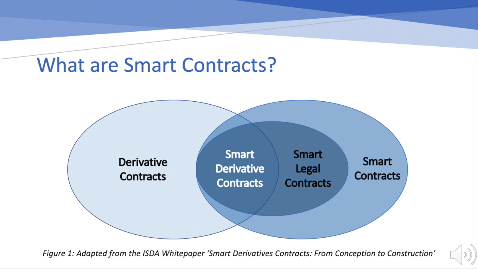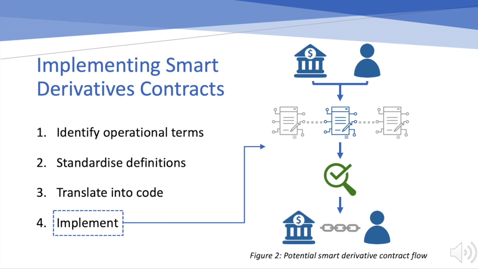In theory, they are very similar to normal written agreements. Firstly, two parties must negotiate and agree on terms of their contract. This is then recorded in smart contract code, which is only triggered by digitally signed blockchain-based transactions. Smart derivative contracts, as seen in the diagram, are at the intersection between derivative contracts and legally effective smart contracts. They are smart because they are derivative contracts which can be automatically performed, allowing for efficiencies that benefit the entire industry. With this understanding of smart contracts, how can we implement them into financial derivatives?